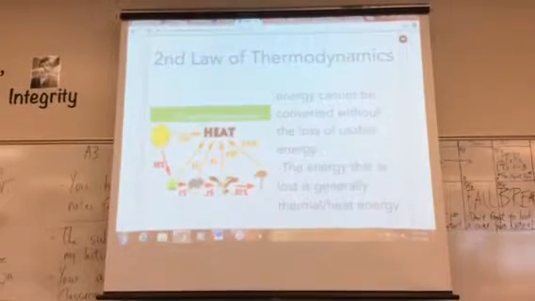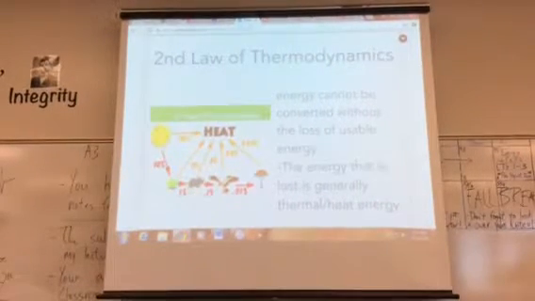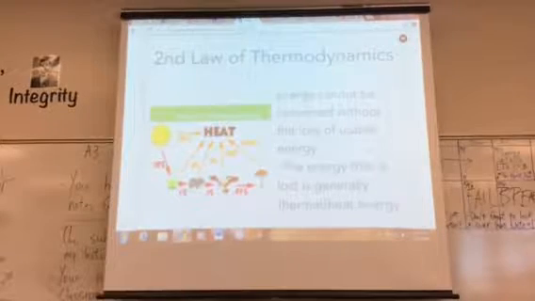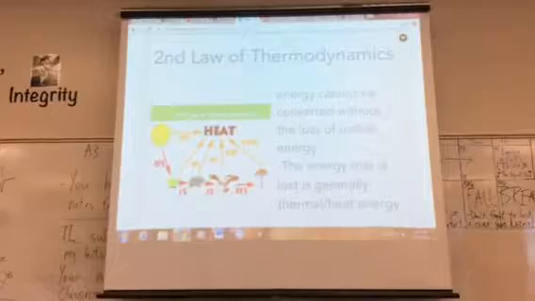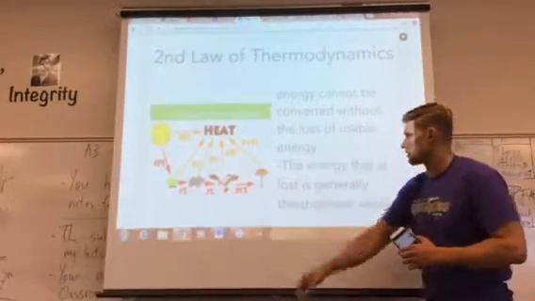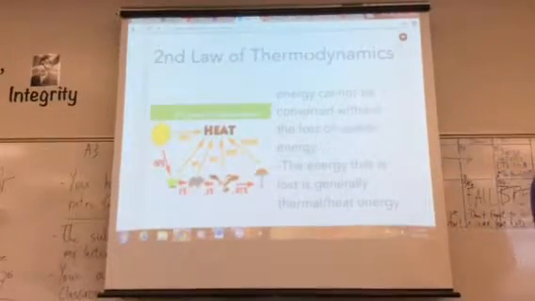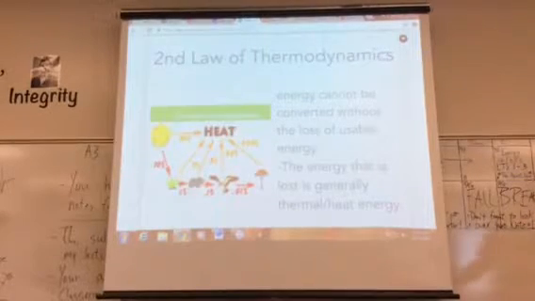There are two laws, but we're going to talk about the second one. The second law of thermodynamics says energy cannot be converted without the loss of usable energy. So usually the loss is in heat energy, stuff like that.